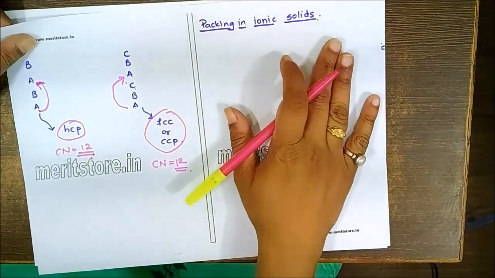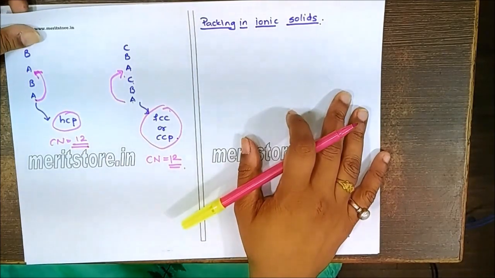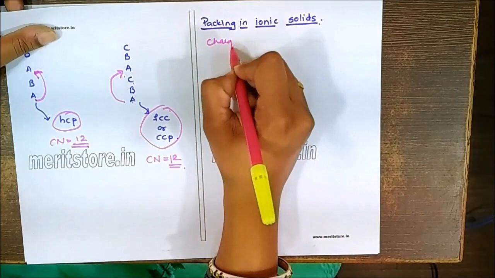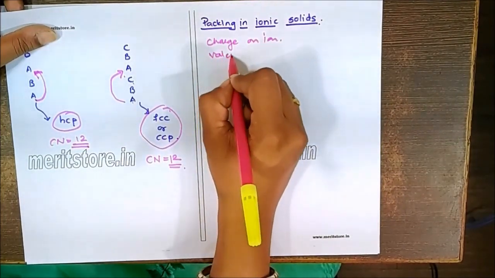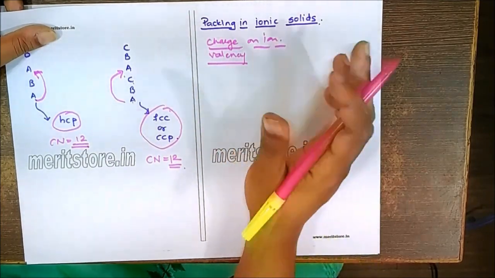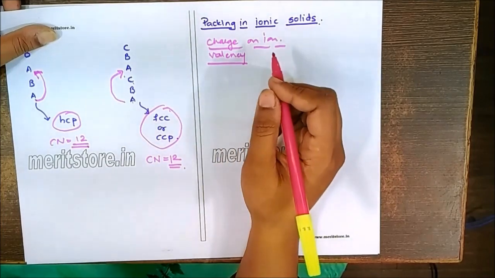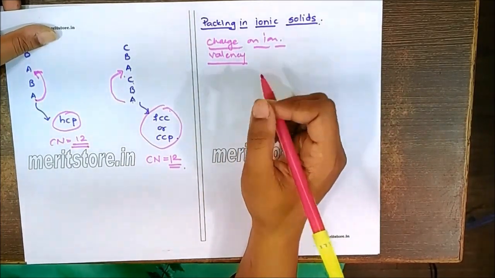Now in case of ionic solids packing, we have to remember that packing in ionic solids depends on various factors, depending on the charge on the ion, depending on the valency. So all these factors decide the packing in case of ionic solids. So depending on whether the octahedral voids are occupied or the tetrahedral voids are occupied, the formula will decide that.